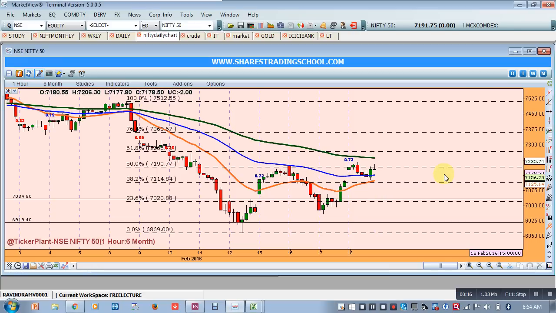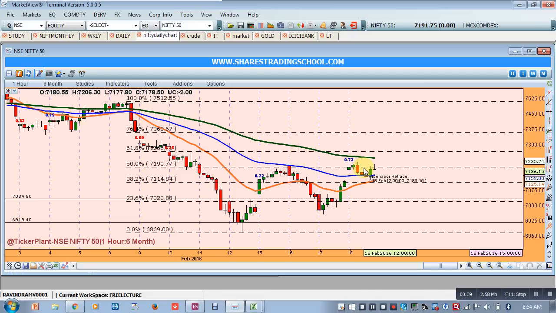As we have been tracking Nifty since long, we can see that in the hourly chart, Nifty is trading in the bracket of the 100 moving average, which has been acting as a resistance, and this 20 moving average, which is acting as a support. So price is trapped between these averages.